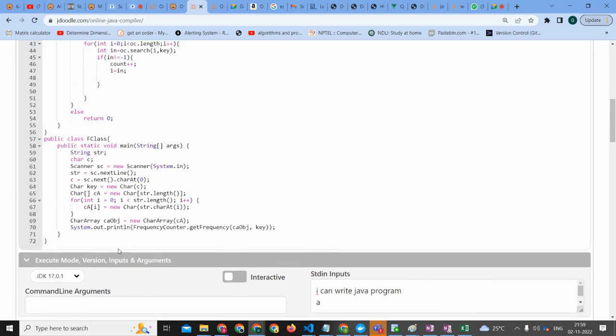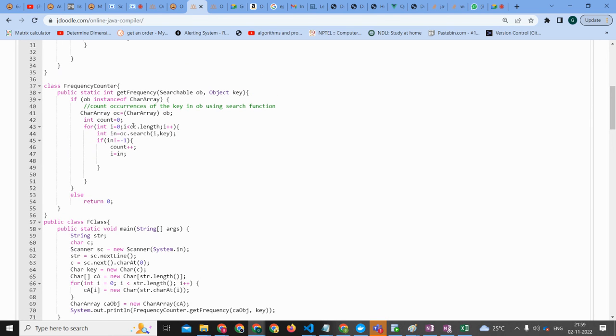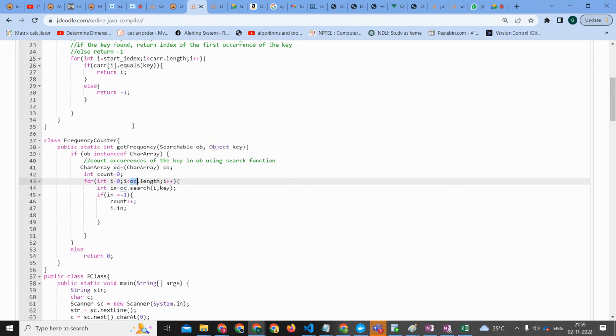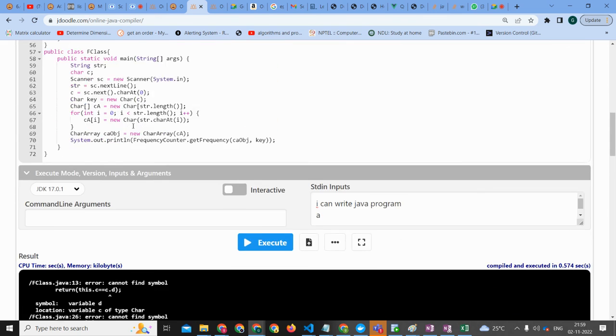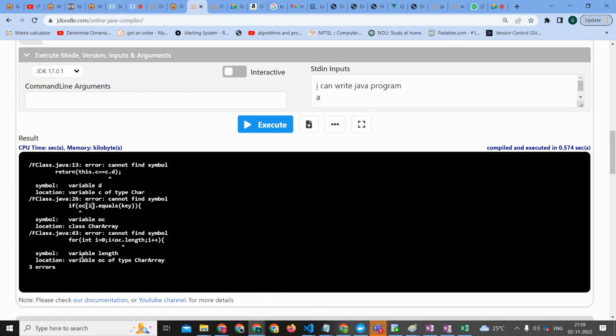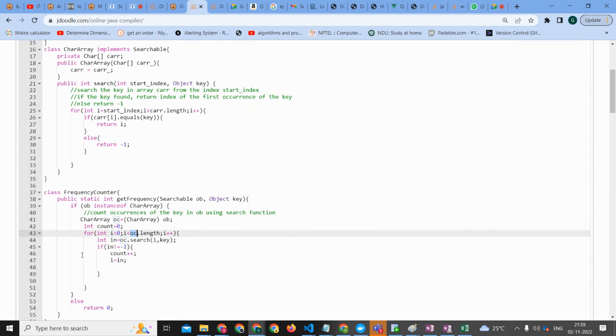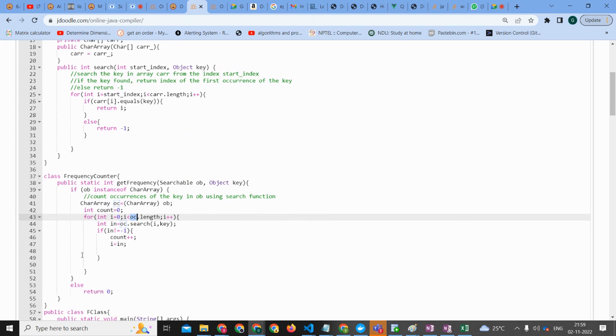Again OC dot length, that should be at line number 43. OC dot length, it's a character array.